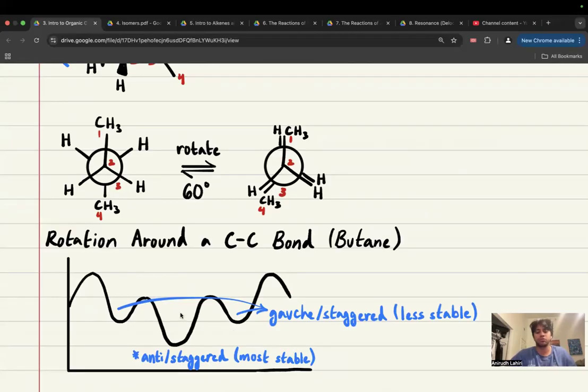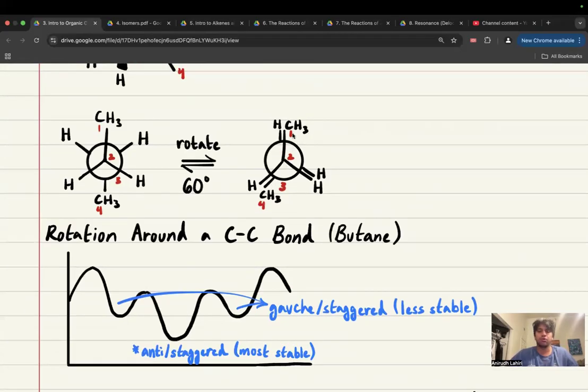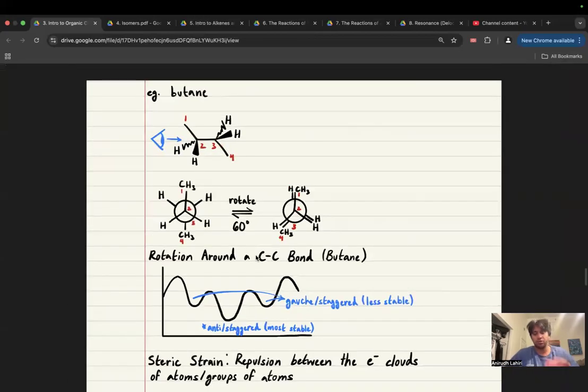Oh, so sorry, I misspoke. Those don't correspond. It's important to note that the CH3 overlapping with the CH3 is worse. It's the highest energy. It corresponds with these energy levels. And it's just the two biggest things overlapping is something that you never want to happen, right? So the two things that make something unstable are, first of all, things overlapping and the size of those, okay?